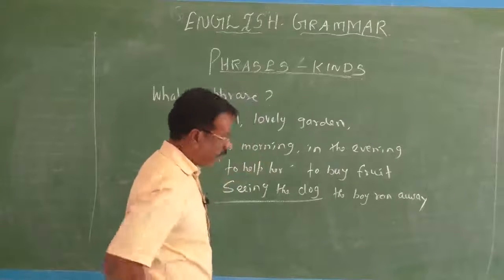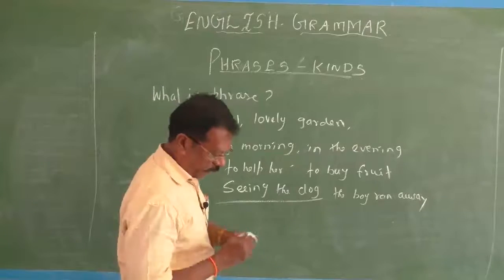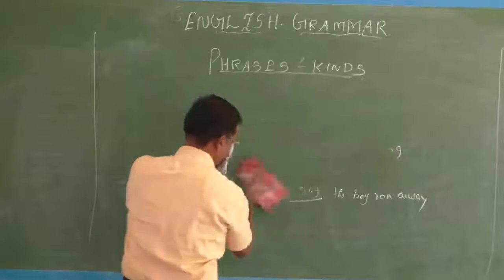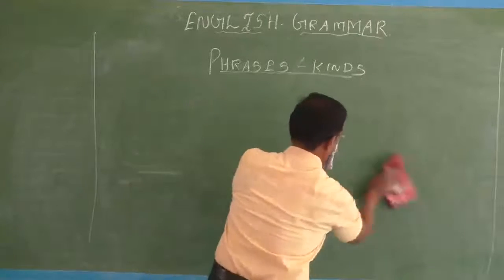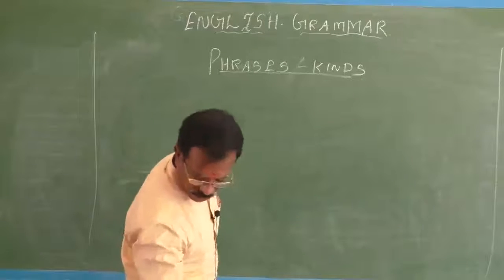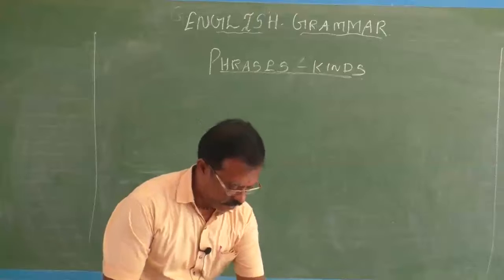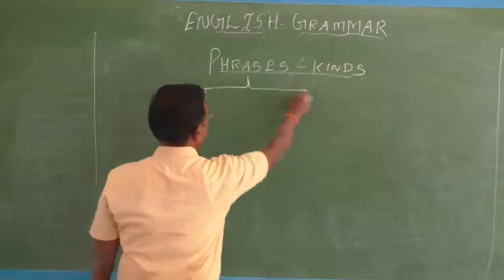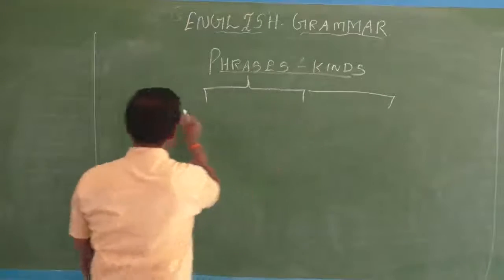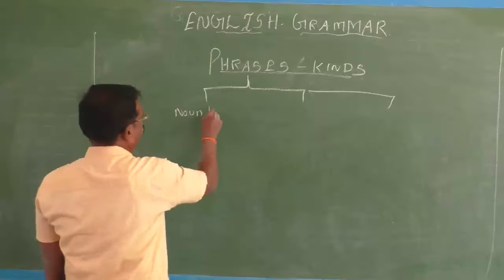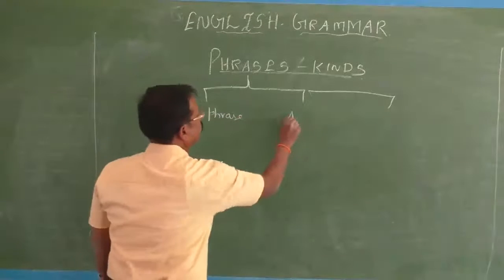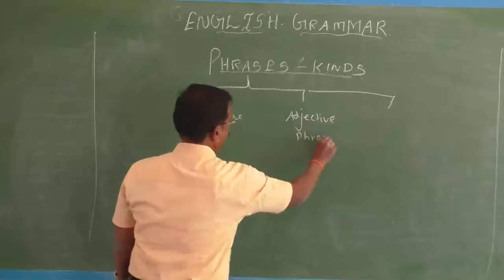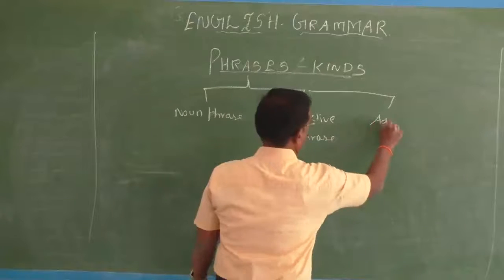Yes, very fine. Now, what is a noun phrase? The kinds of phrases are: noun phrase, then adjective phrase, then adverb phrase.